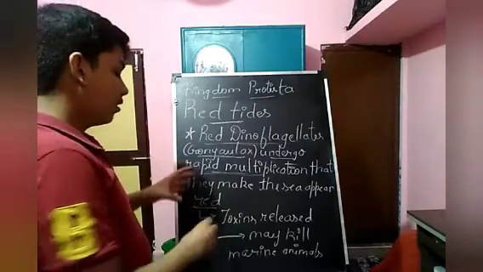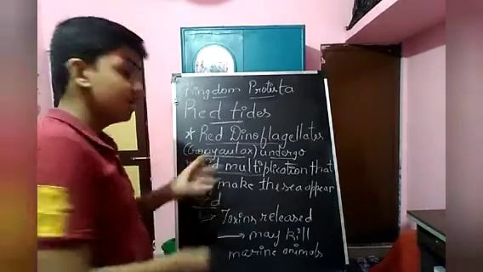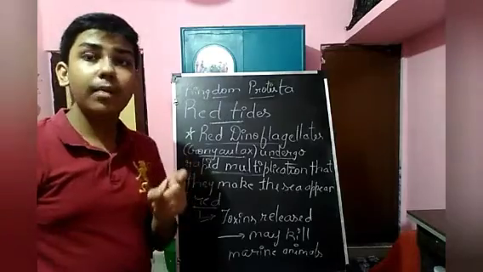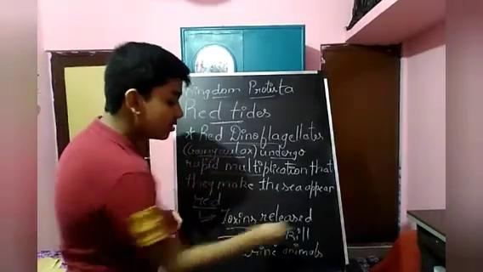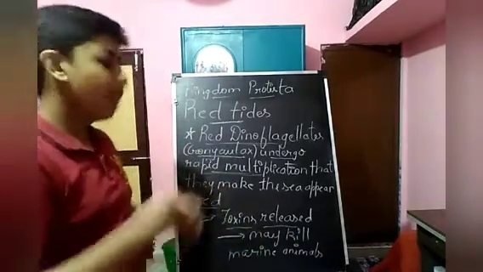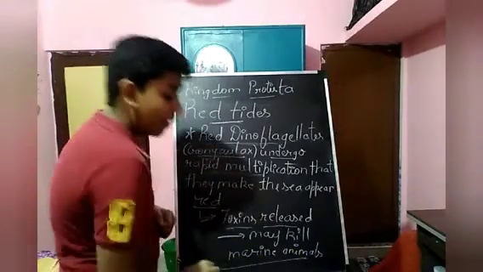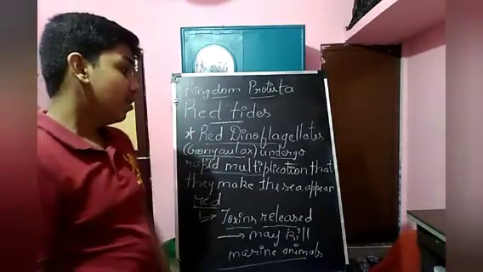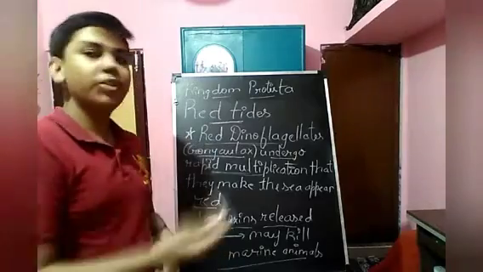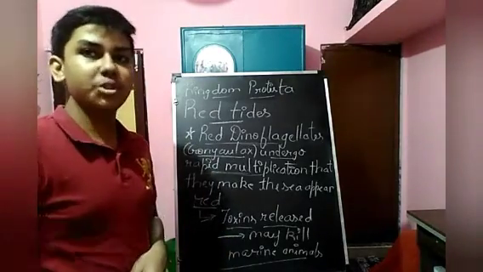Due to these red tides, the major disadvantage is that the toxins released during this rapid multiplication may kill the marine animals living in the sea. So fishes, a simple example is fish.